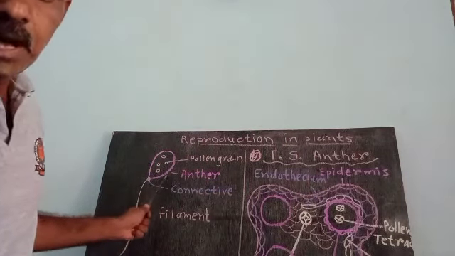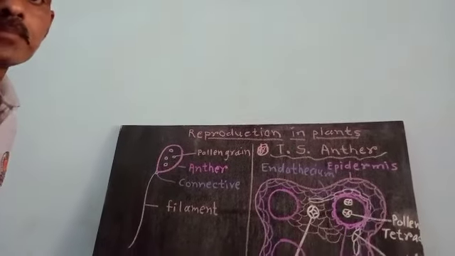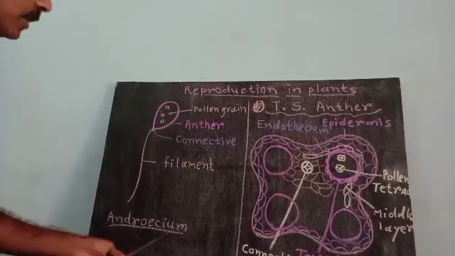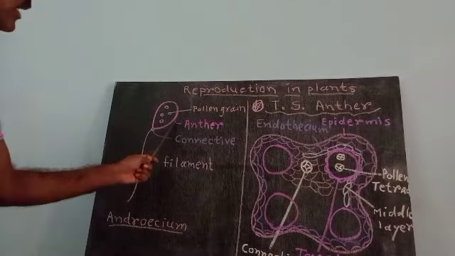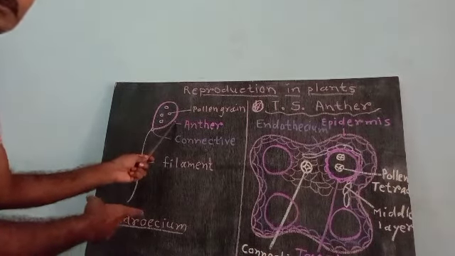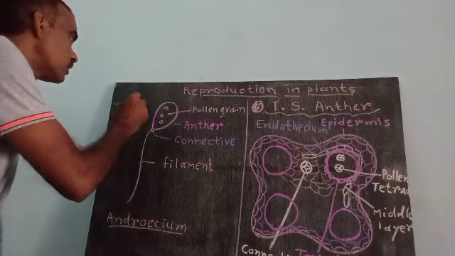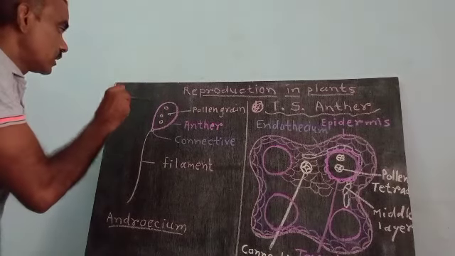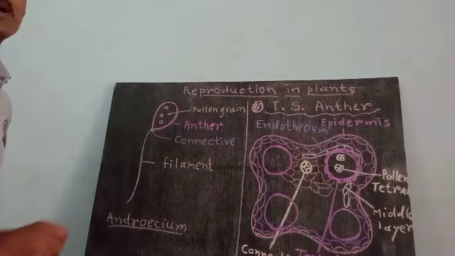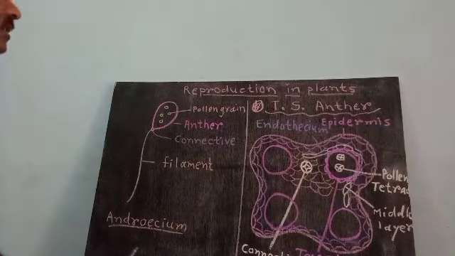Now in TS of anther, transverse section of anther, where is the anther present? Anther is the part of androecium. Androecium consists of filament, connective and anther. If we cut that anther in such a way, then it is called TS, transverse section of anther.